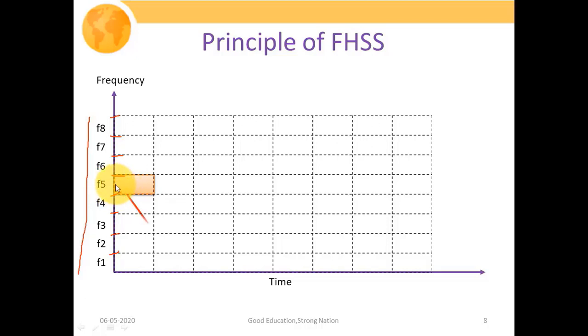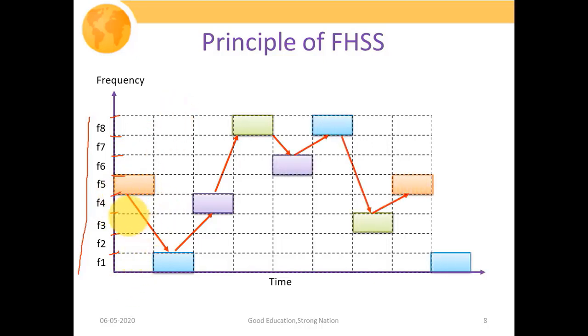Then after some time it takes another central carrier frequency, F1. Then after another time interval it takes the central carrier frequency F4, and then after some time F8, and so on.